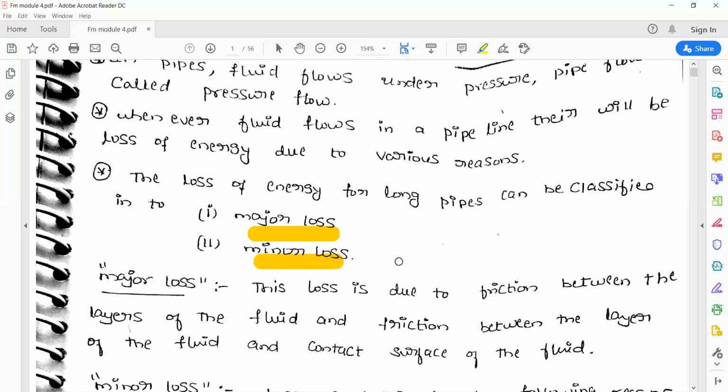So basically, when the fluid passes through a pipe or any channel, there will be two types of losses: major loss and minor loss. Major loss is due to friction, and minor loss is due to sudden contraction, sudden expansion, bending in the pipe, pipe fittings, obstruction in the pipe, and at the inlet and exit of the pipe. Those losses come under minor loss.